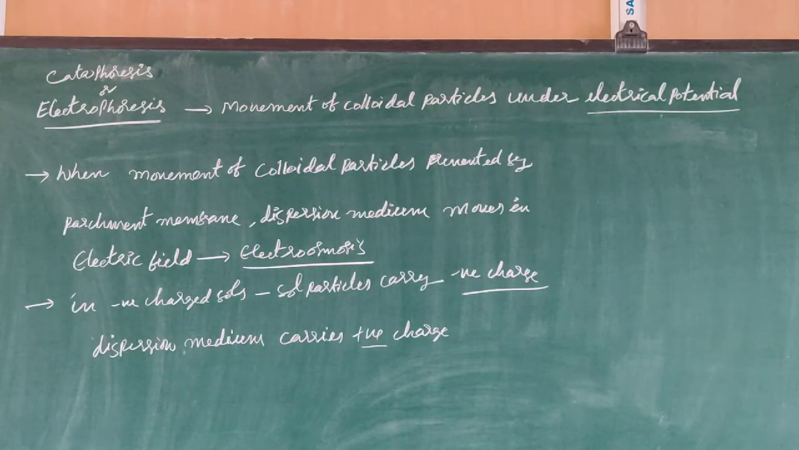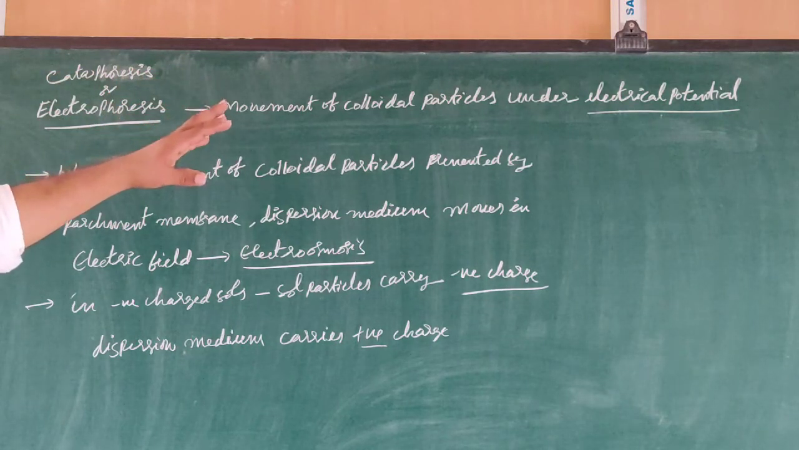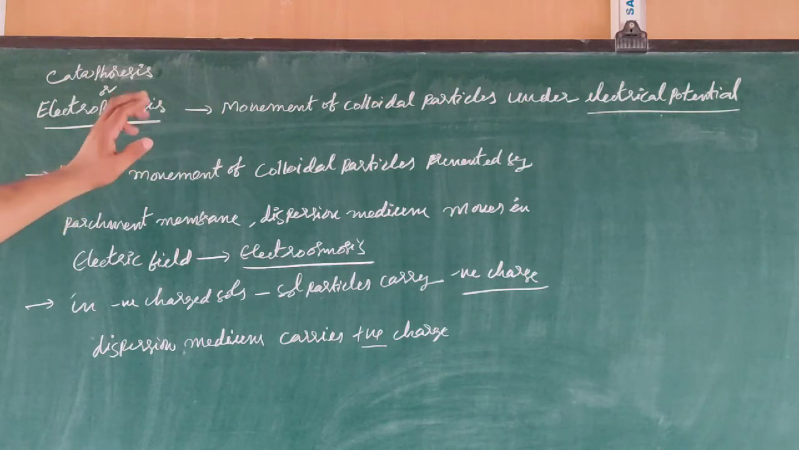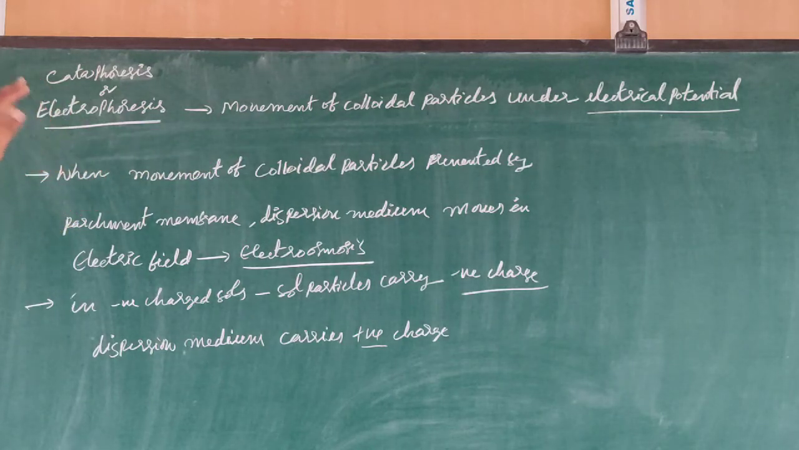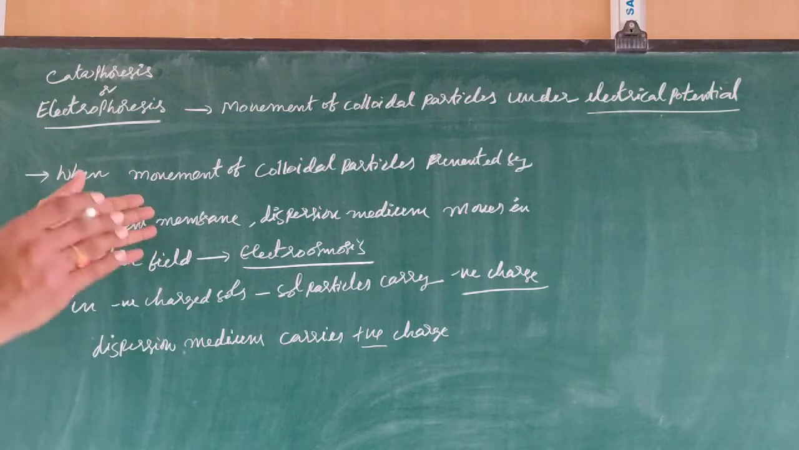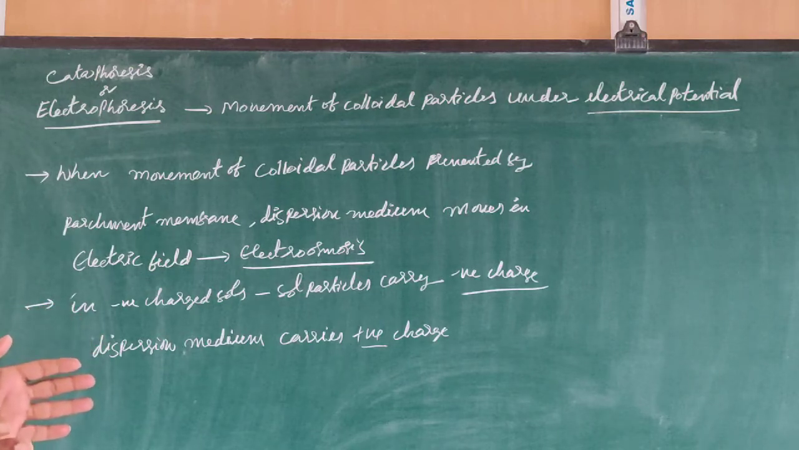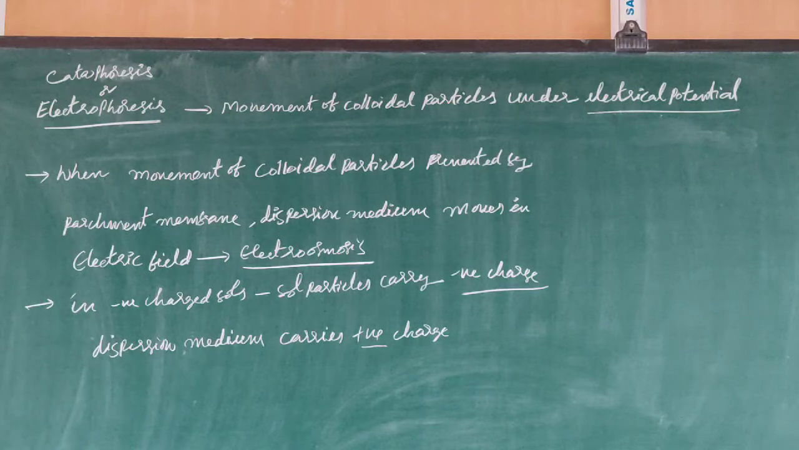Next one, cataphoresis or electrophoresis. The movement of colloidal particles under the influence of an electrical potential is called cataphoresis or electrophoresis. If you consider a colloidal solution and keep 2 platinum electrodes, maintaining a certain electrical potential, the colloidal particles move towards the electrodes.